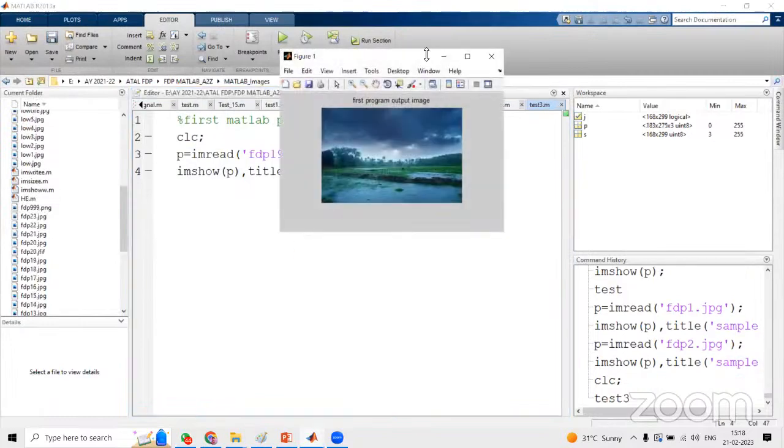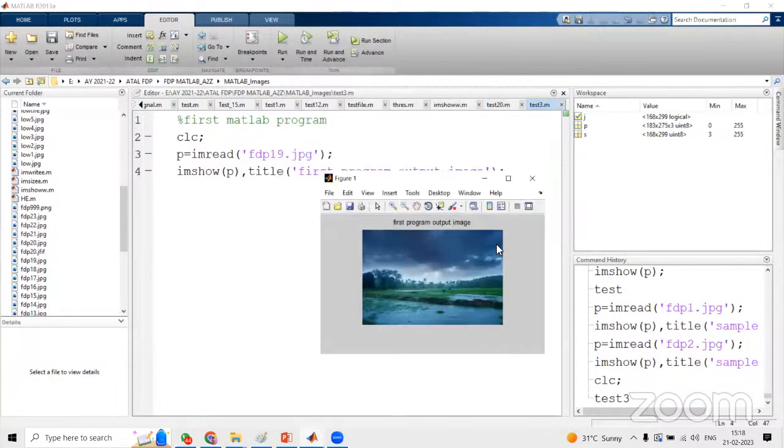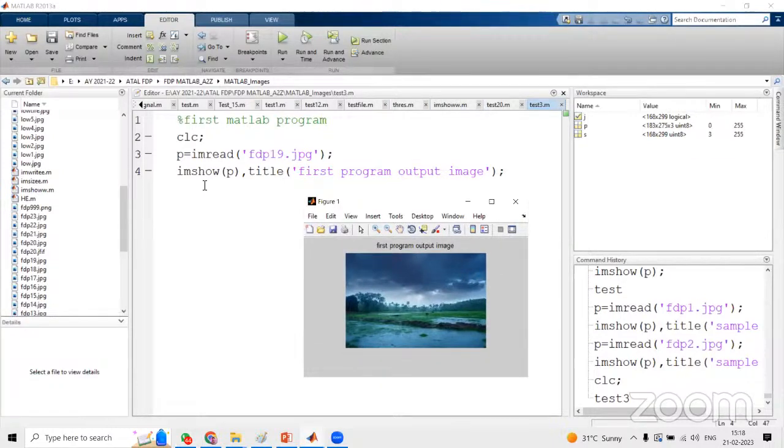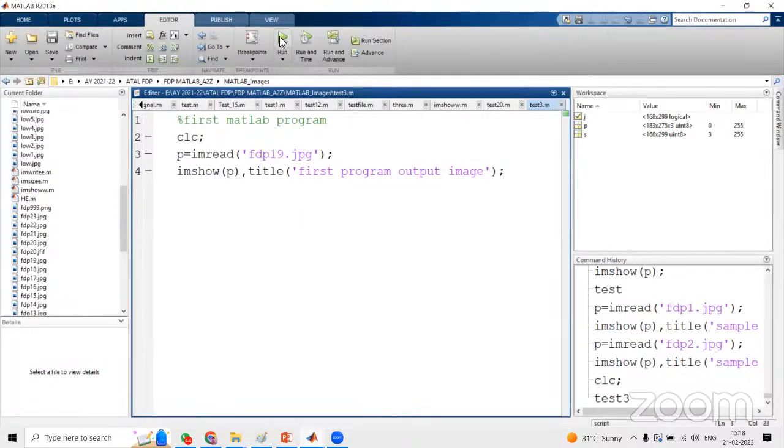Now you can see the output, first program output image. We are reading the image by using the function imread, after that imshow with the title. Now again, okay, then again you will try to execute, run.